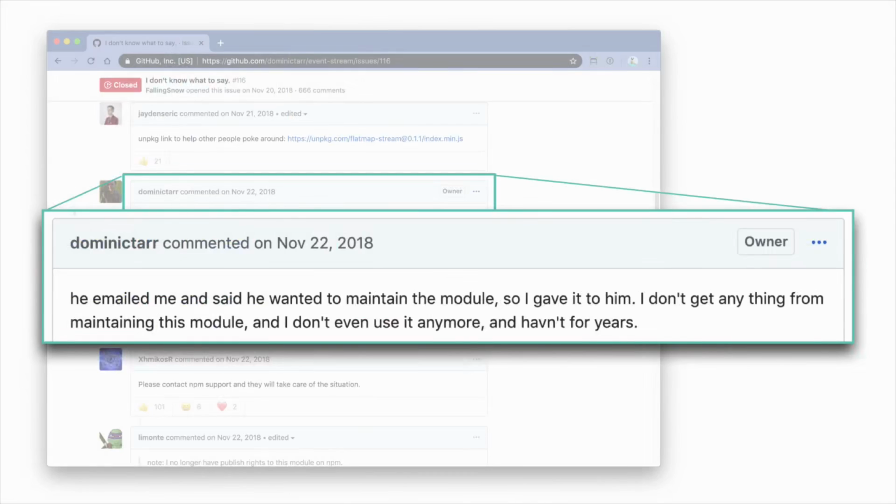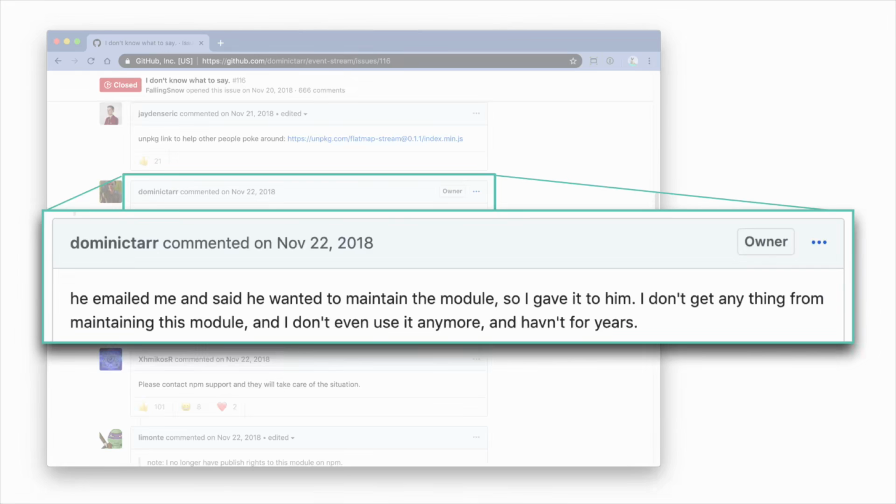And I can't really blame him. He's not getting paid. Might be fun at the start to build some of these projects, but at the end of the day, after a couple of years, you just have people whining at you to do work for free, and it ends up being kind of a pain in the ass. And this is not unique to Dominic. This is prevalent all across open source. And this is what we're building up on top of right now. A lot of people and projects who just don't want to work on their stuff anymore. And that's okay. Just because you release something once doesn't necessarily mean you want to maintain it till the end of time.